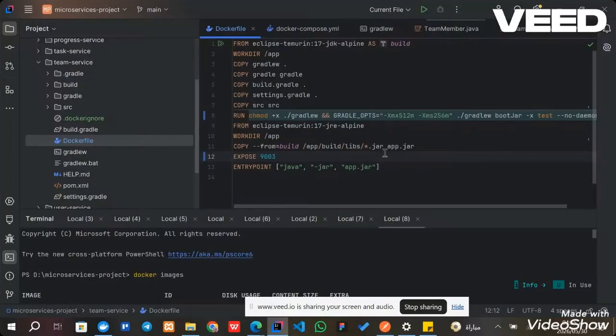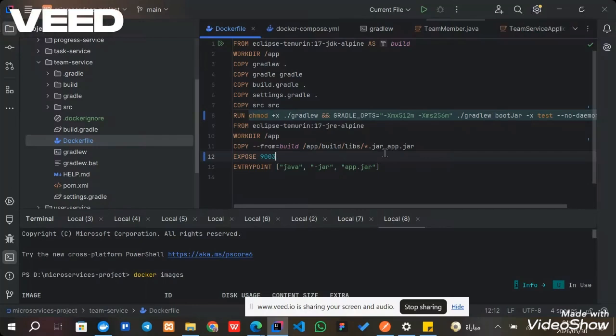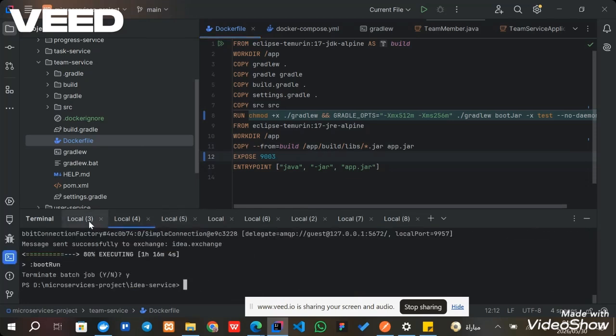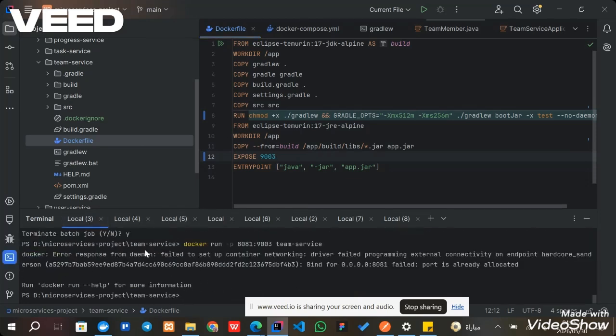Now I will illustrate how I deployed my team service microservice using Docker Desktop. I containerized the Spring Boot application, created a Docker image, and ran it inside a Docker container. Before starting, I stopped the Spring Boot application running from the IDE, to make sure that the service is running only inside Docker. So here the team service is stopped.